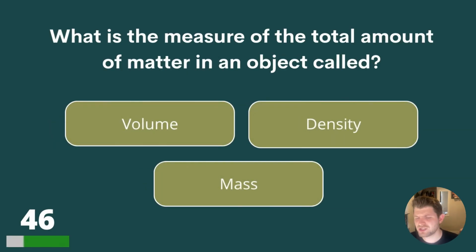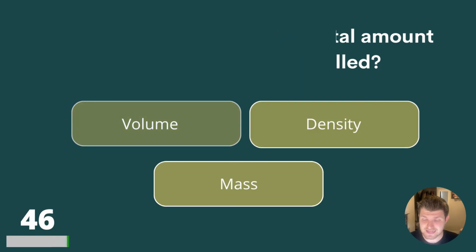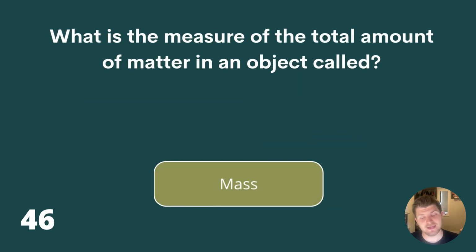46. What is the measure of the total amount of matter in an object called? Volume, density or mass? What is the measure of the total amount of matter in an object called? Its mass.